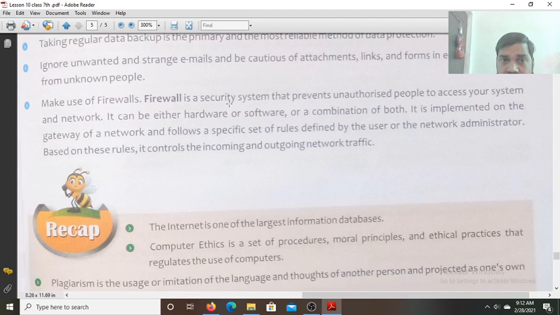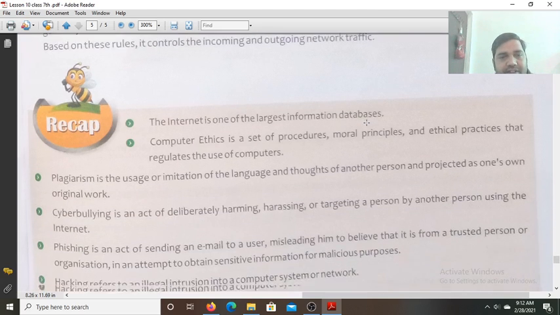Make use of firewalls. A firewall is a security system that prevents unauthorized people from accessing your system and network. It can be either hardware or software or a combination of both. It is implemented on the gateway of the network and follows a specific set of rules defined by the user or the network administration. Based on these rules, it controls the incoming and outgoing network traffic.